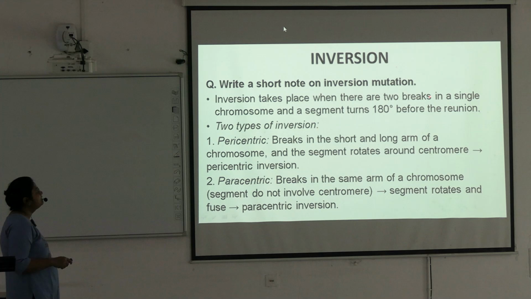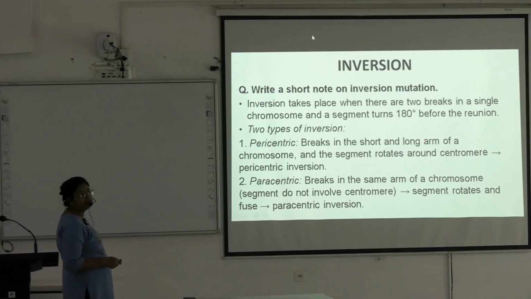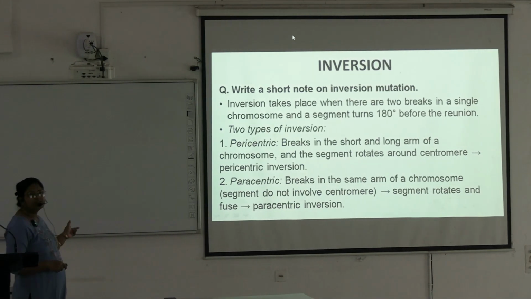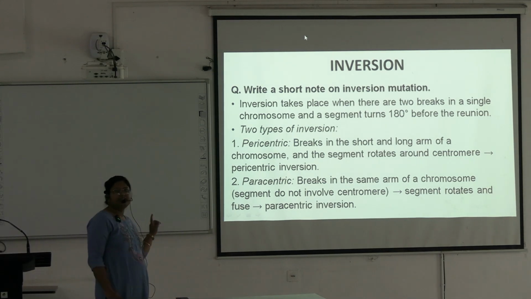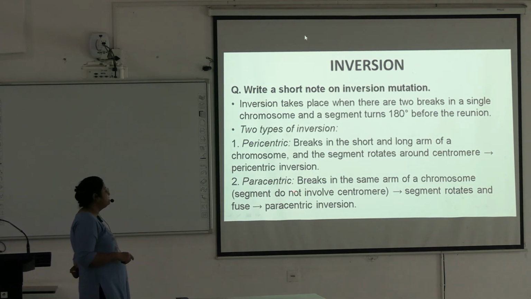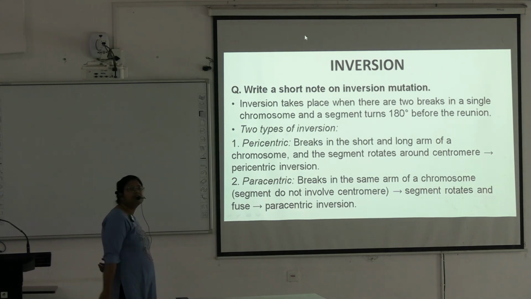Inversion takes place when there are two breaks in a single chromosome and a segment turns 180 degrees before the reunion. It is of two types, pericentric and paracentric. We have seen in the pictures. You practice those schematic diagrams of the different types of mutations. In pericentric inversion, there are breaks in the short and long arm of a chromosome and the segment rotates around the centromere. In paracentric inversion, breaks are in the same arm of a chromosome, the segment does not involve the centromere, and the segment rotates and fuses.